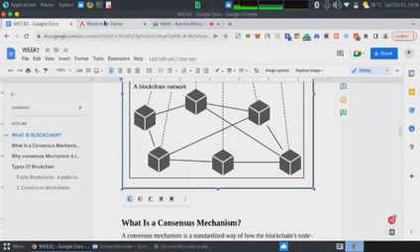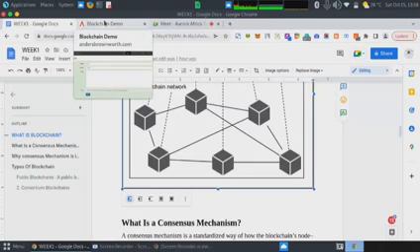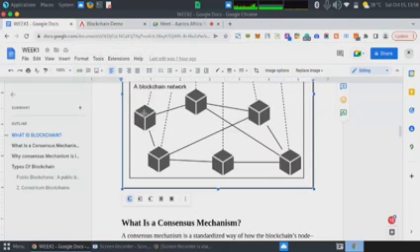And we said that when a transaction is sent, it is like, when I gave the example of a bank, let's say Mr. A wants to send money to Mr. B. It's like you take a letter to the bank, and the bank will be the miner that will validate that transaction. But on the blockchain, we have various nodes that can validate this transaction and generate a block to update the state of the blockchain. How do we choose one of them? That is when the consensus mechanism comes in.